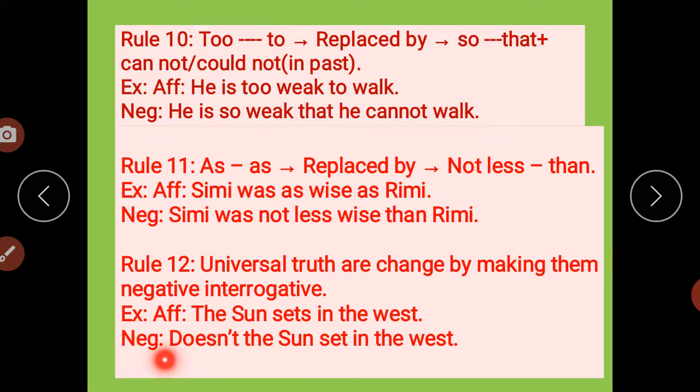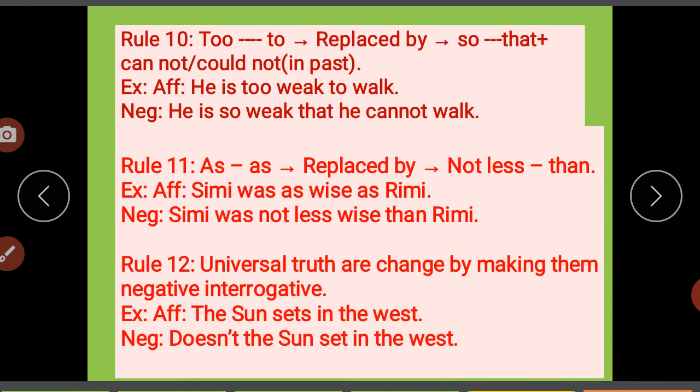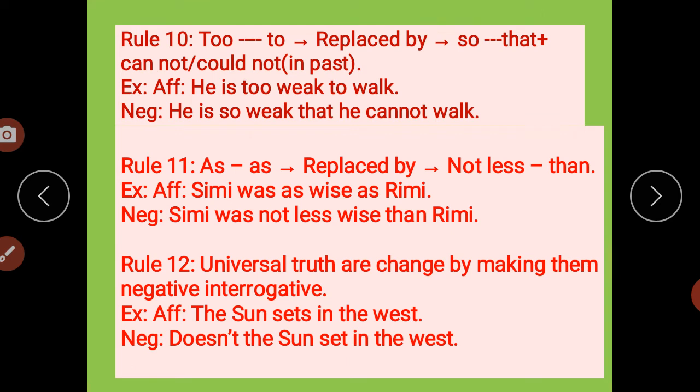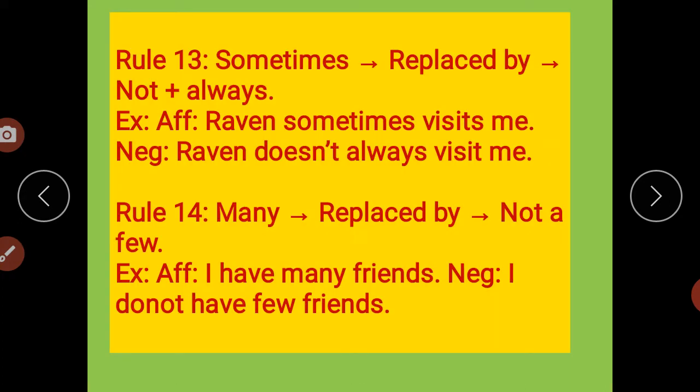Because I am making the negative sentence, the meaning should be the same, and this is a universal truth. For a universal truth, I have to make the negative interrogative sentence. Please learn this point very perfectly. Clear? Let's move ahead.